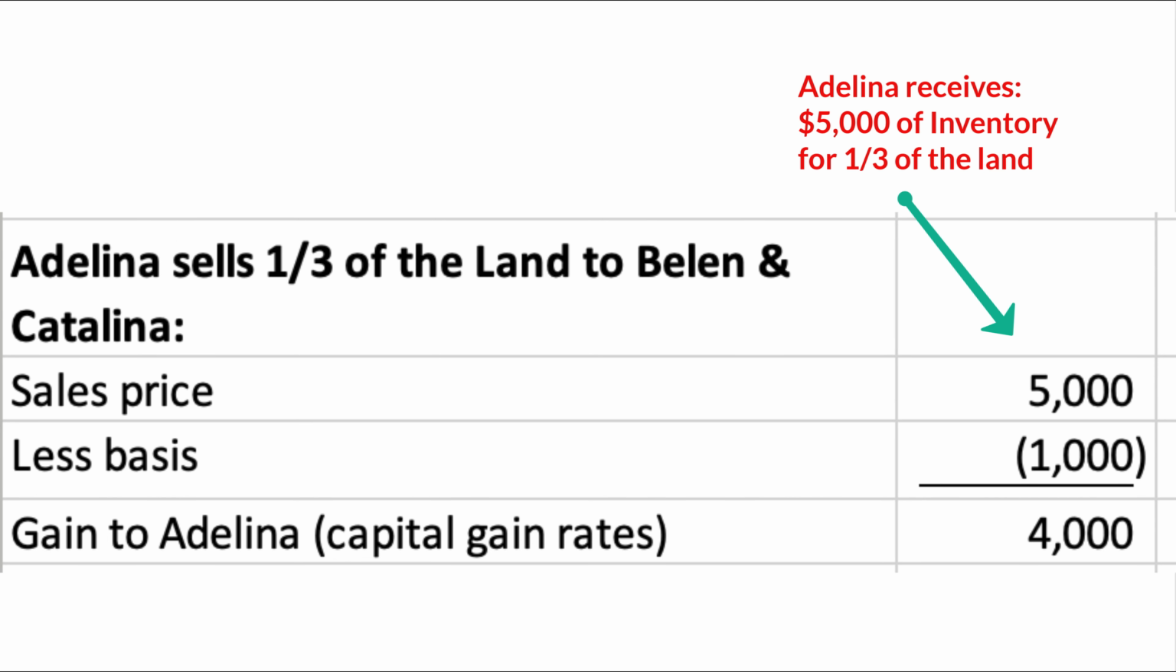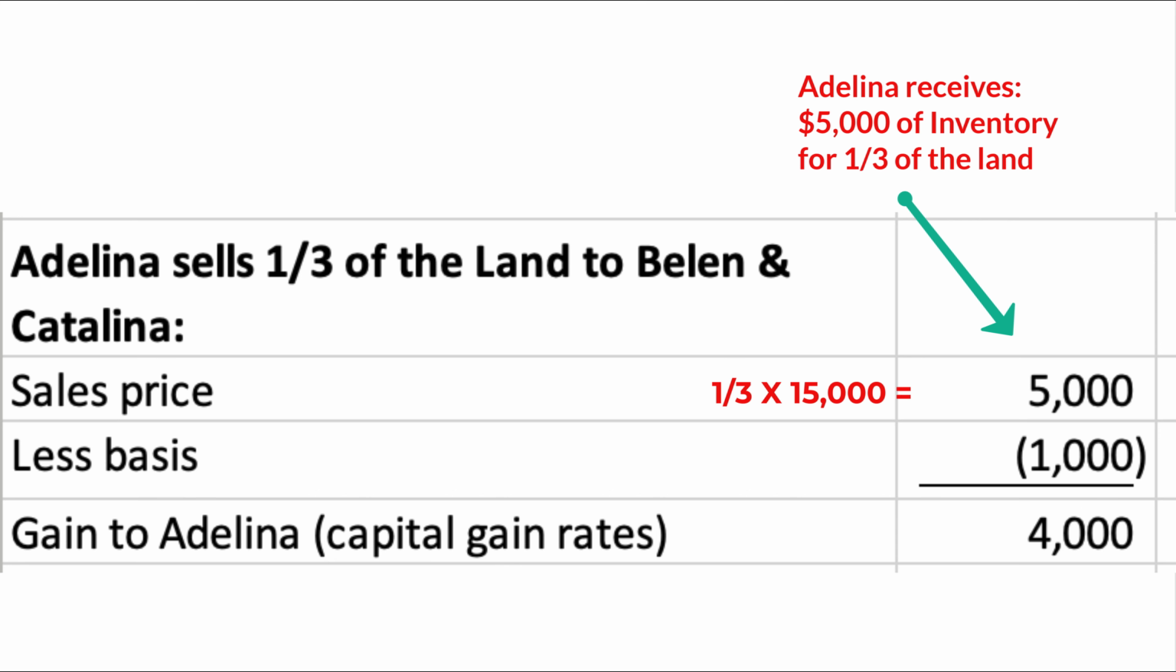Next, Adelina has effectively sold her 1/3 share of the land and 1/3 share of the cash to Belen and Catalina. There is no gain or loss in selling the cash because the fair market value of the cash is equal to its tax basis. Selling her 1/3 share of the land, though, does create gain.